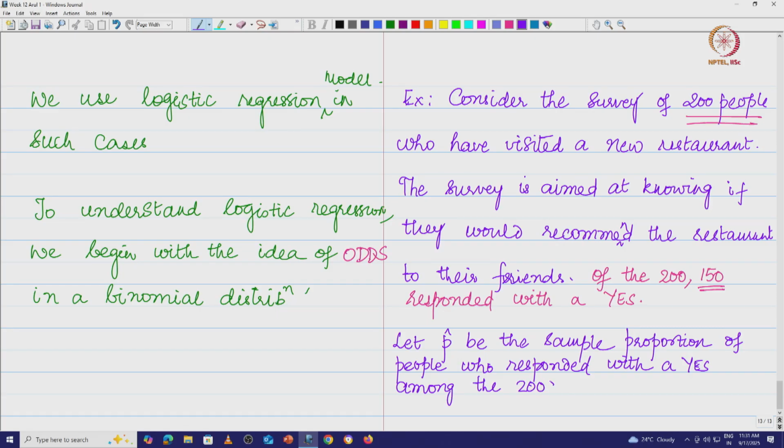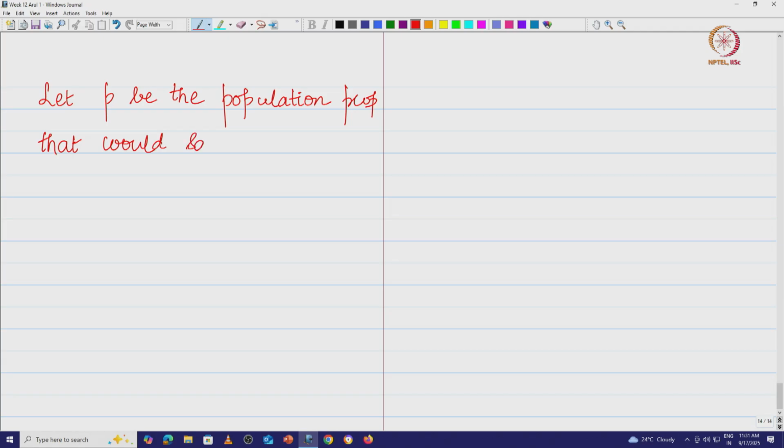Now let P be the population proportion, that is, the entire population proportion that would respond yes, that would say yes as a response to the survey.